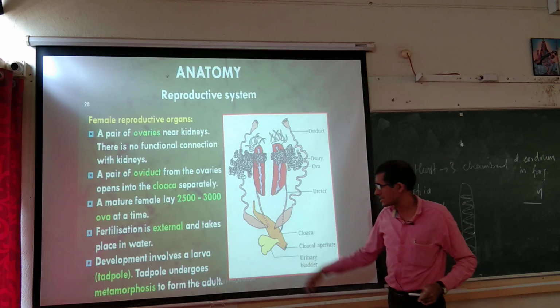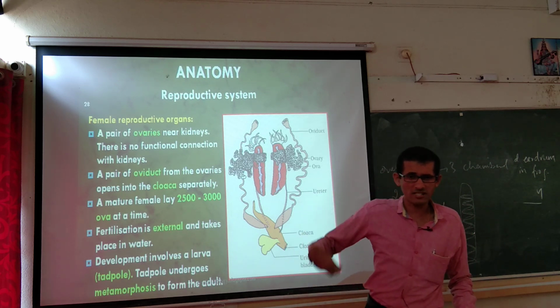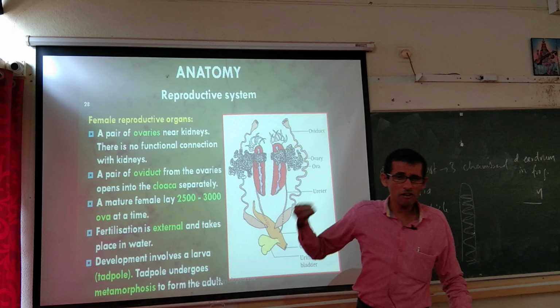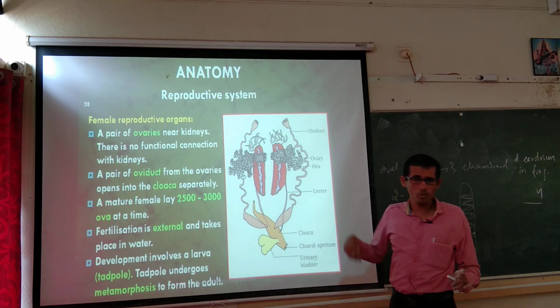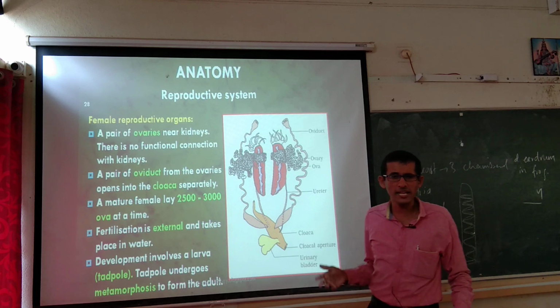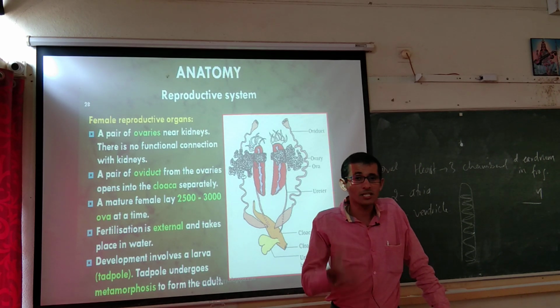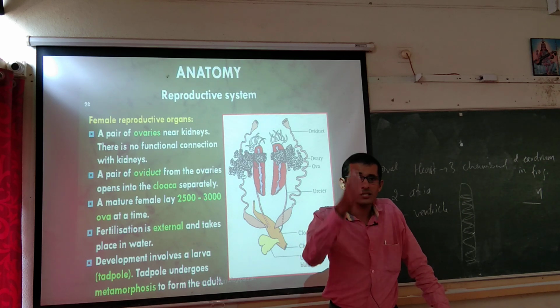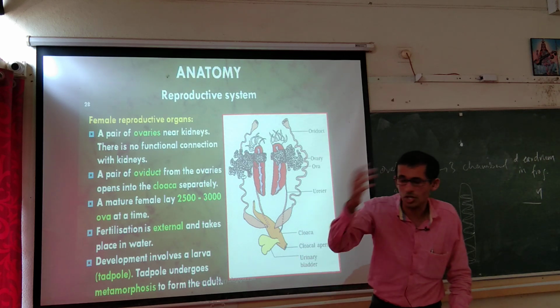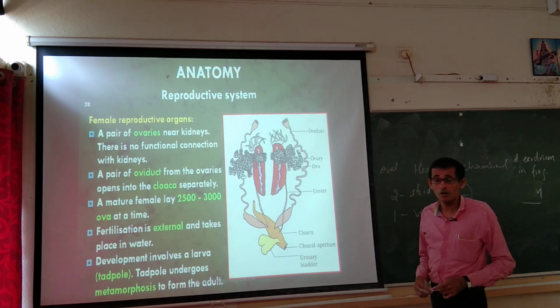Then fertilization is external. The female frog will release thousands of eggs into the water. The male frog will release thousands of sperms into the water, and fertilization happens. The fusion of male and female gametes happens in the water, in the external media. So, it is called external fertilization. Fertilization is external and takes place in water.